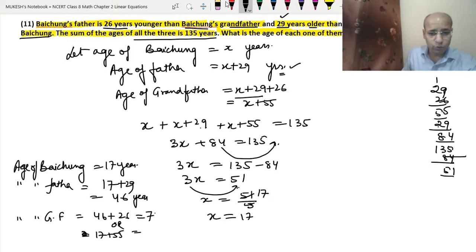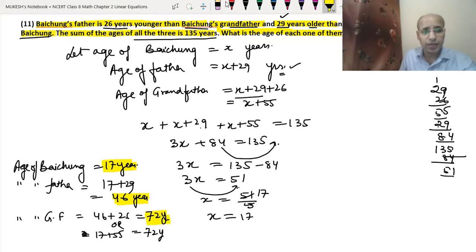It will be 72 years. So that means the age of Baichung is 17 years, the age of father is 46 years, and the age of grandfather is 72 years. So this is the age of the three that we have got.